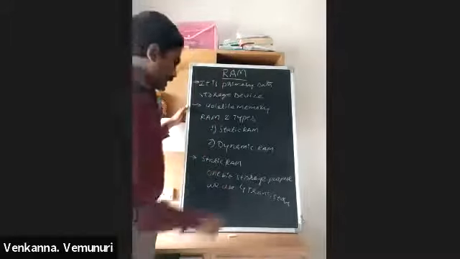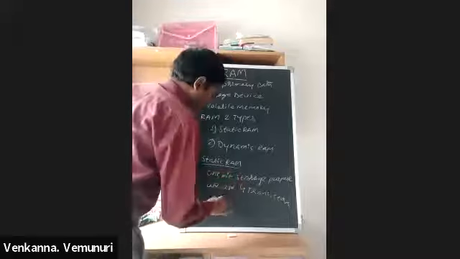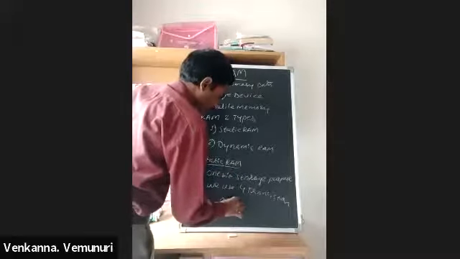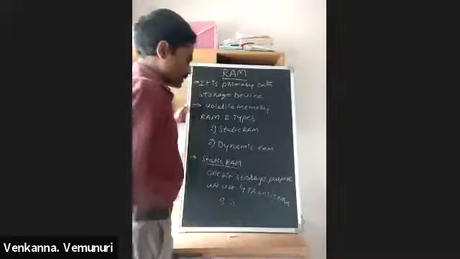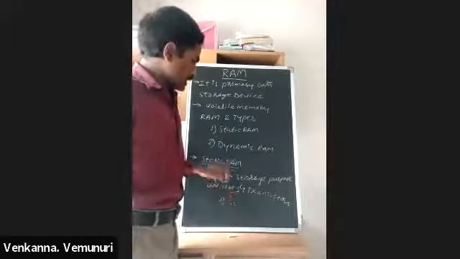Means here in static RAM, to store one bit, either 0 or 1, we use 4 transistors.